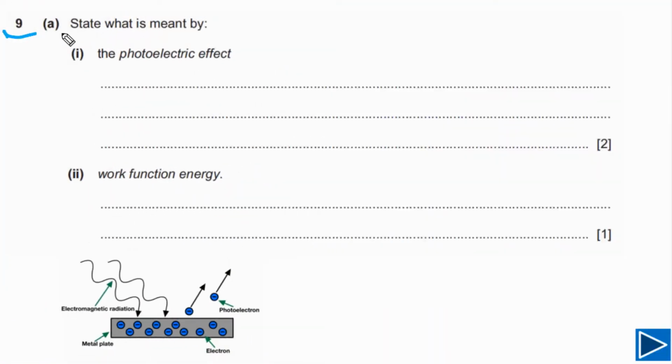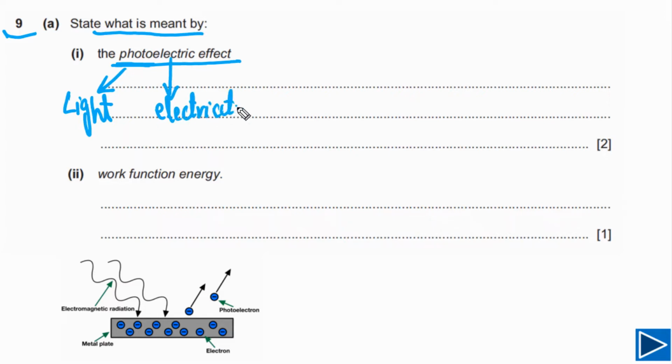For question number 9, part A, we need to state what is meant by photoelectric effect. Photo simply means light. And electric, simply you can understand, is electricity. So photoelectric effect simply means that we can use light and we can convert light into electricity. And this phenomenon is called photoelectric effect.